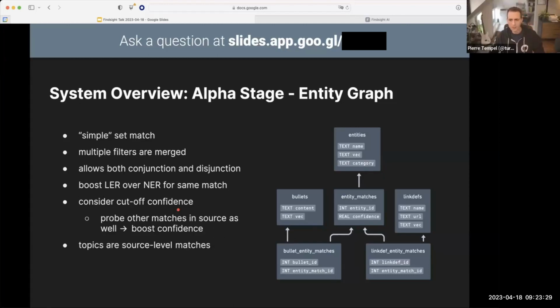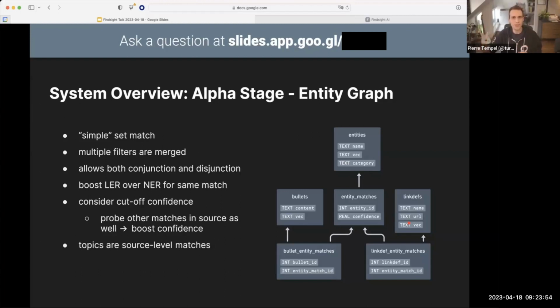Let's take a look at the alpha stage very quickly. So this is a simple set match, right? There is an entity. That entity matches with some sort of confidence to a claim. Imagine a graph, right? You have a node that's the claim and a node that's the entity, and they're connected by an edge, and that edge has a weight that's the confidence. And for linked entities, there's another edge to Wikipedia where the actual normalized definition of that term lives.